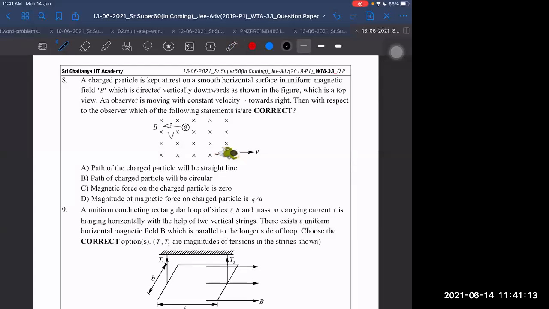Then the QV cross B force will be downwards, but it is not moving downwards. That means there is an additional force QE which is balancing it. An electric field will be created in the upward direction.